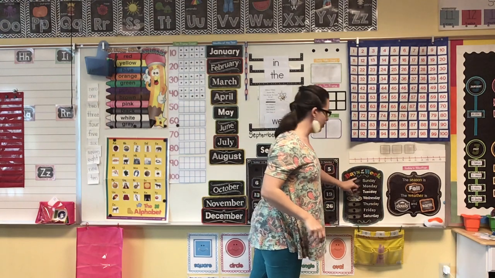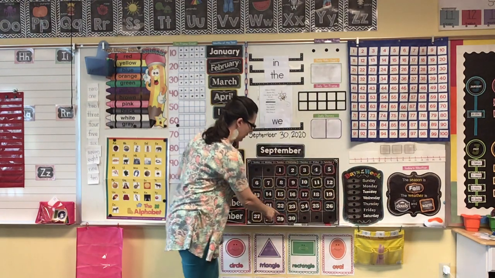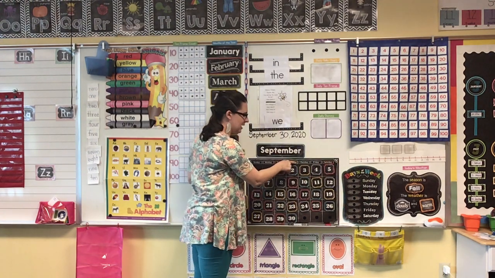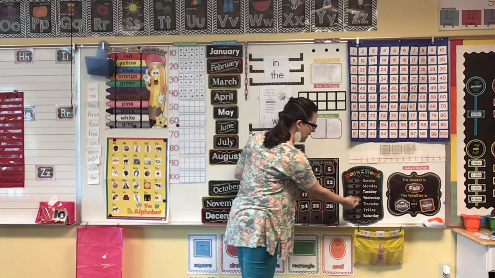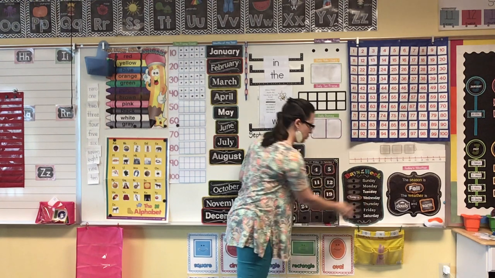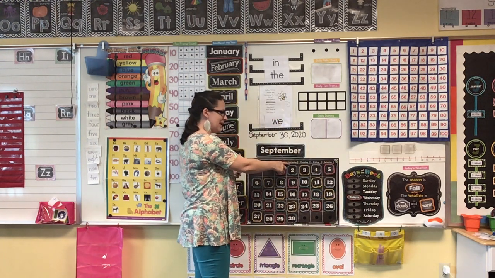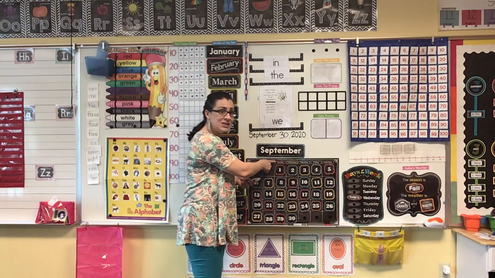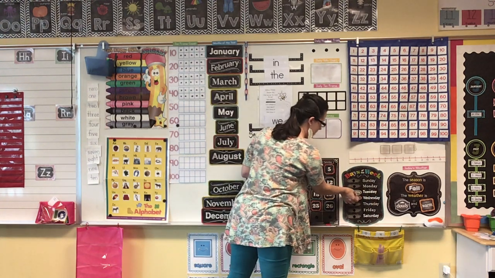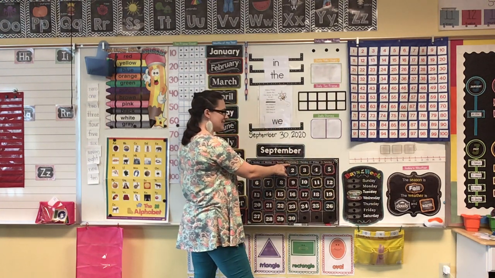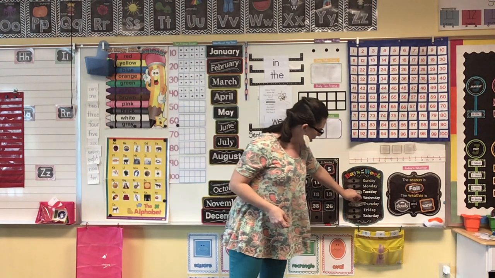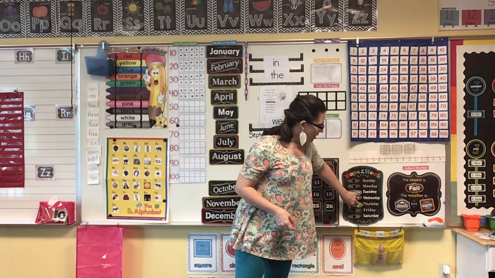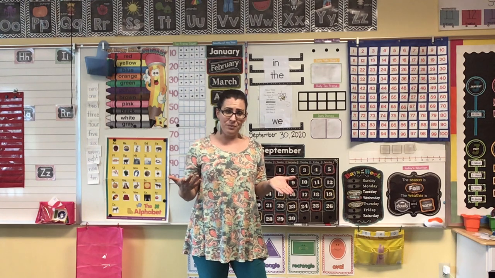Let's look at our days of the week. Well, right here is our 30, and if you go up, it tells us that today is Wednesday. So I'm going to mark that over here. Today is Wednesday. And if today is Wednesday, yesterday was Tuesday. So we have Tuesday, Wednesday, and then it's Thursday. So tomorrow will be Thursday.